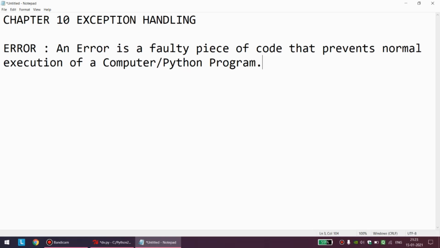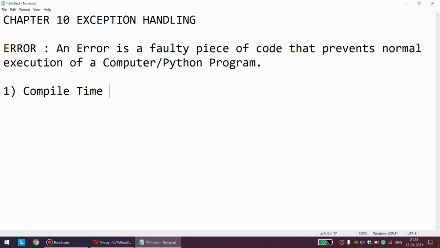What is an error? It is a piece of code. Maybe that piece of code is not written properly, maybe it is logically incorrect, maybe it has wrong syntax. It can be n number of reasons, but that piece of code does not allow our program to run smoothly and properly. That will be simply called an error. Now in Python, we have three kinds of errors.